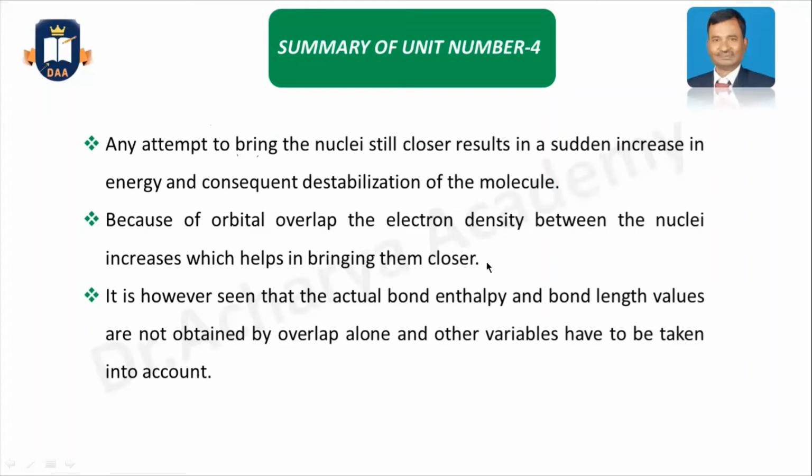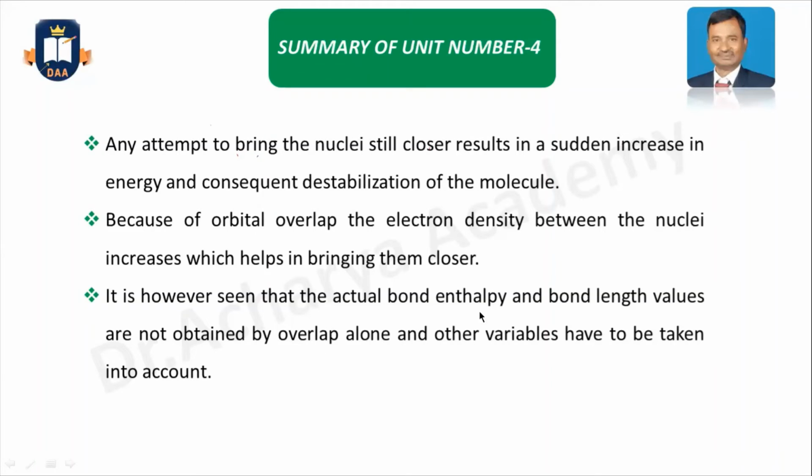But if you want to make them even closer, then repulsion will happen between the nuclei, and it will destabilize the molecule.